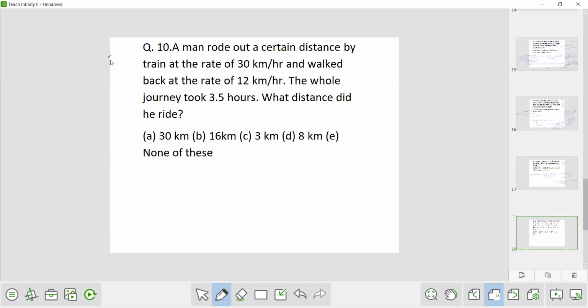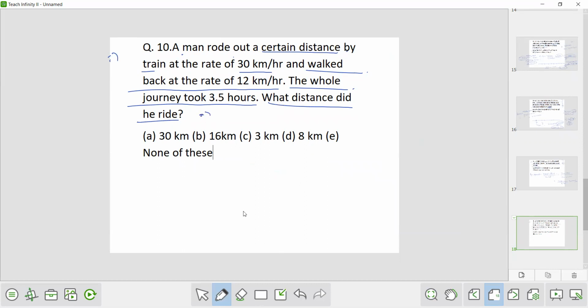Now the next question. Question number 10. A man rode out a certain distance by train at a rate of 30 km per hour and walked back at a rate of 12 km per hour. The whole journey took 3.5 hours. What distance did he ride?